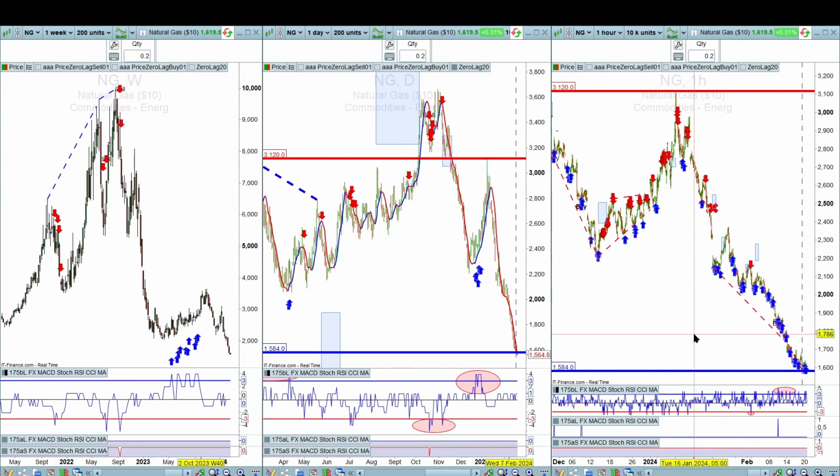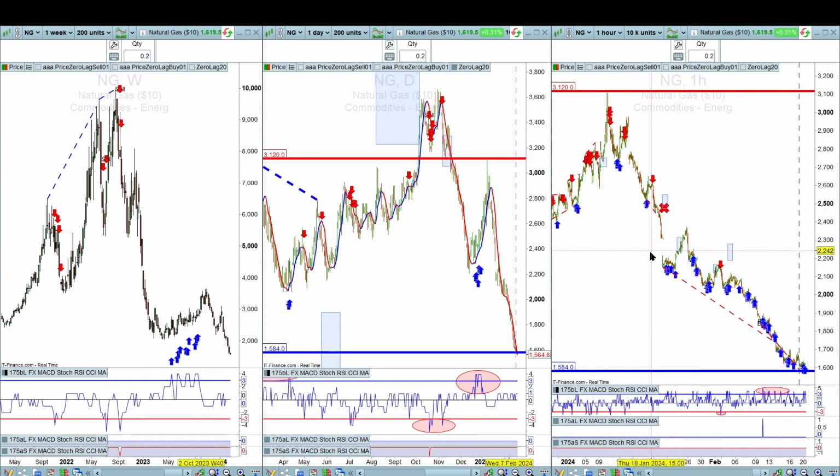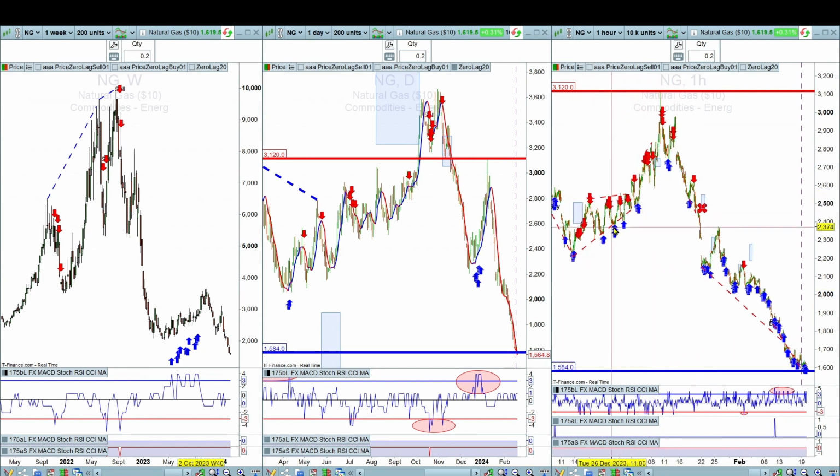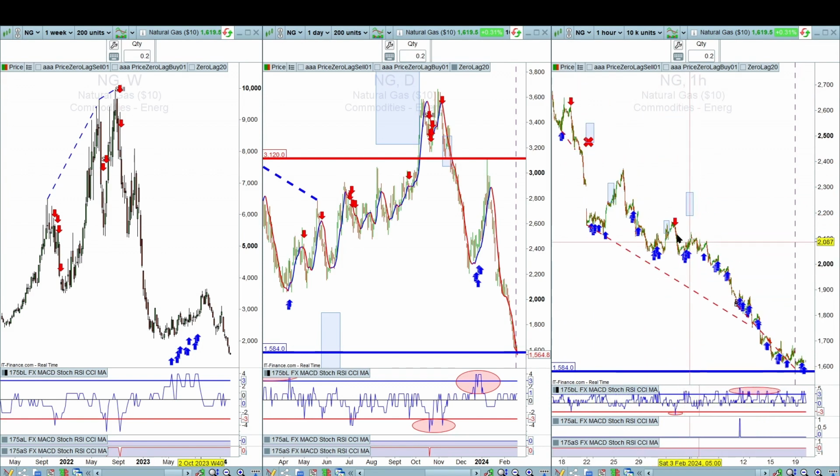Notice on the hourly, same sort of thing applies. All these tops hit, and selling pressure went to the downside, and likewise in each of those little retracements, buying pressure was given. So again, notice there's no selling pressure currently. There was one little one there. It fell, and currently there's all these buying pressures. So that's a sign that we may see a bounce possibly.